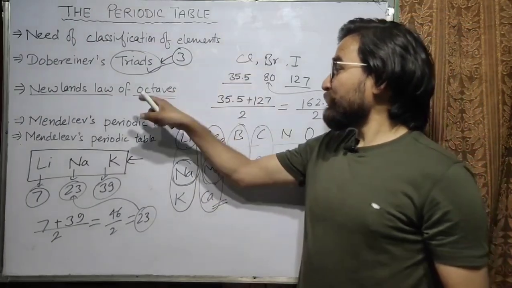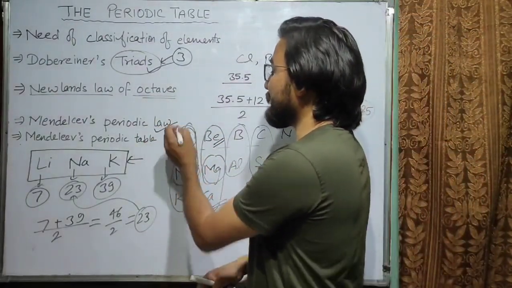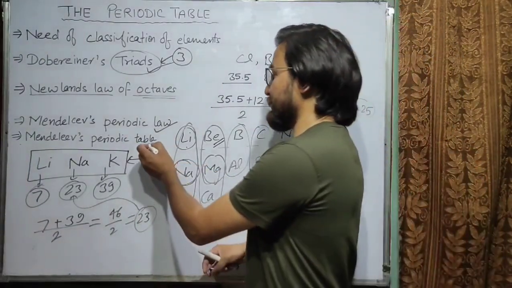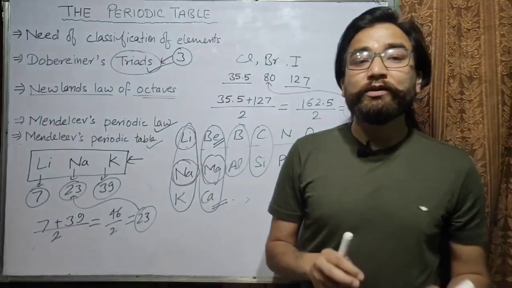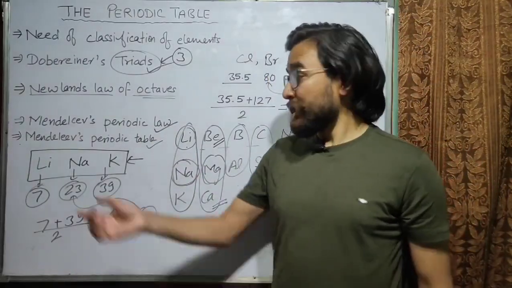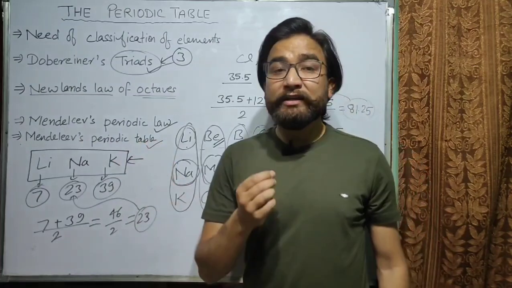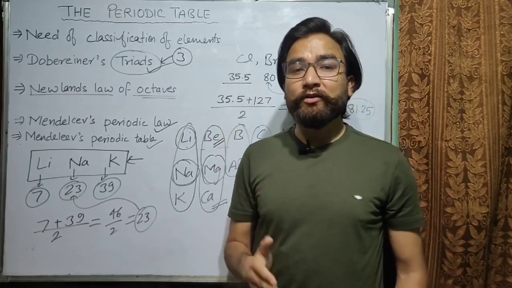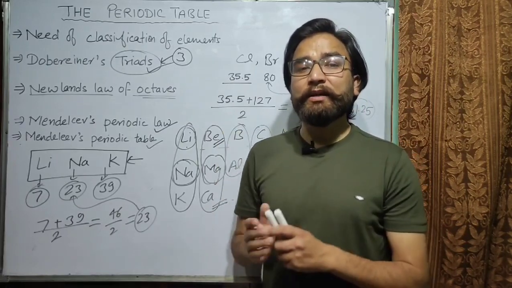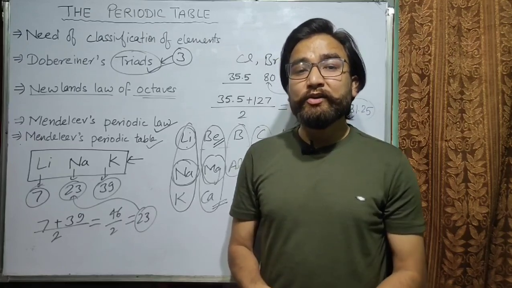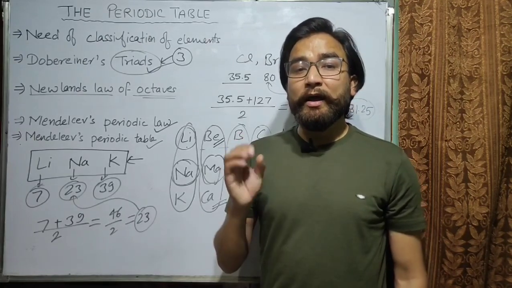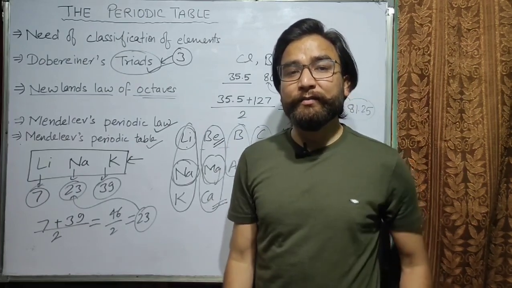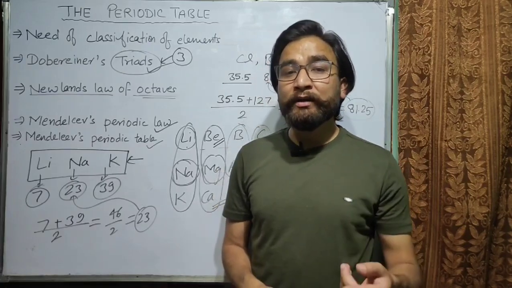So we will move to the next now, that is Mendeleev's Periodic Law and Mendeleev's Periodic Table. We will know what was the Mendeleev's Periodic Law, because Mendeleev's Periodic Table is based on it. Mendeleev's Periodic Law says that the physical and chemical properties of elements are periodic functions of their atomic masses.